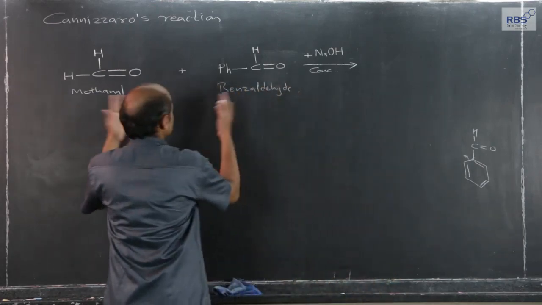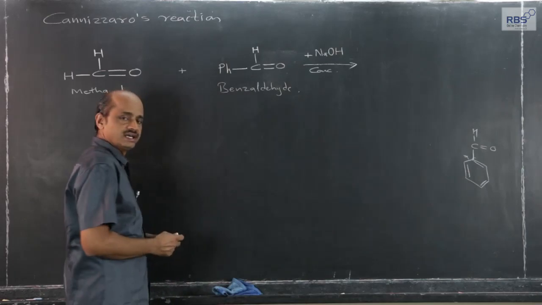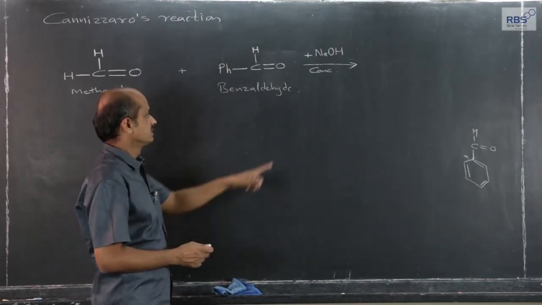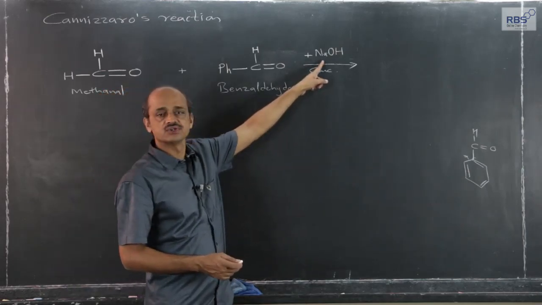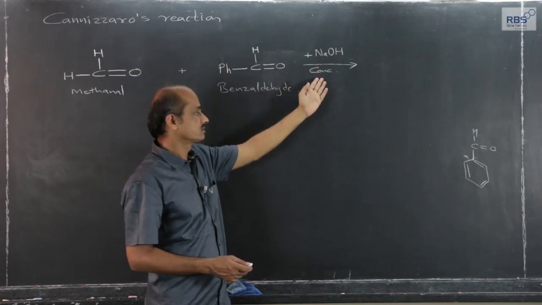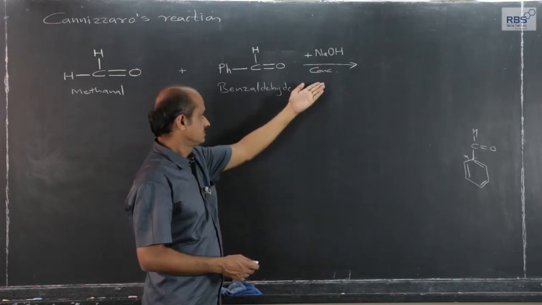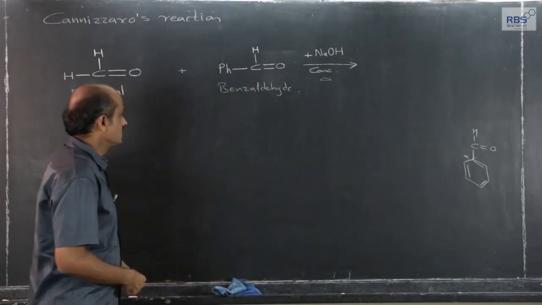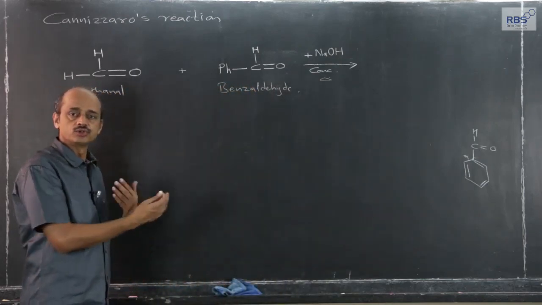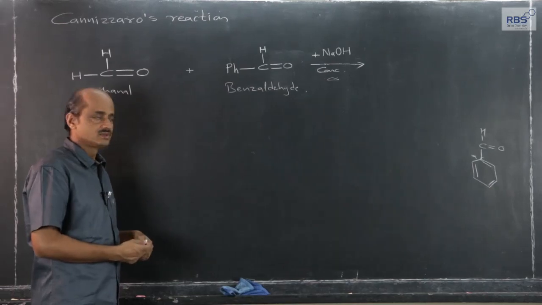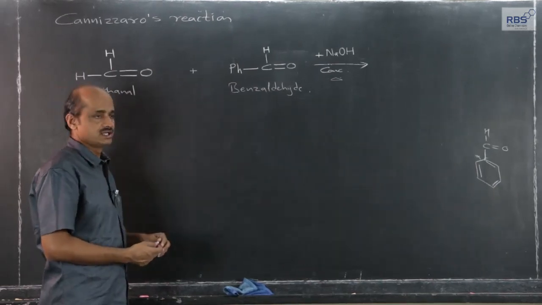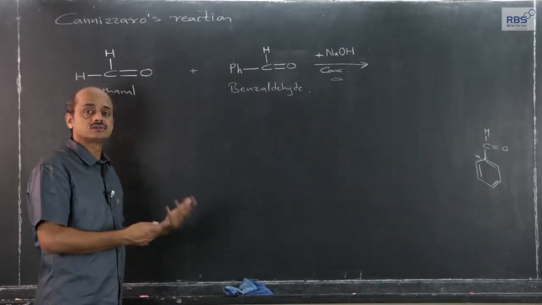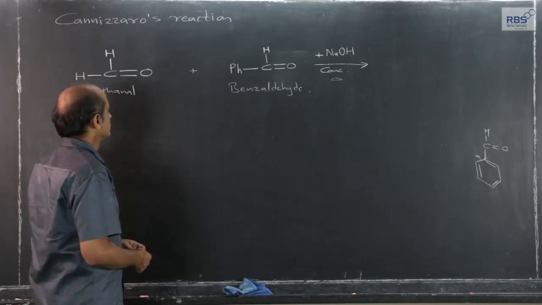If such two aldehydes without alpha hydrogen atom are in presence of strong base like NaOH and concentrated, with heating symbol also there, what will happen? Earlier the example was very simple, both aldehydes were the same. If two different ones are there, it comes under what we call crossed Cannizzaro reaction.